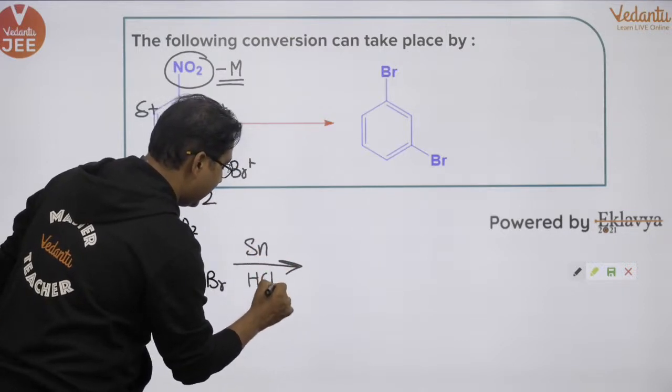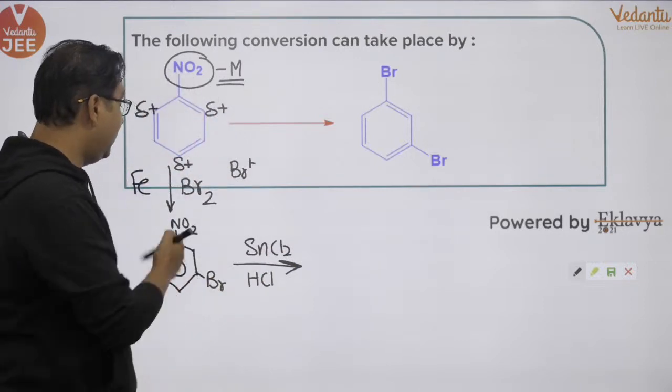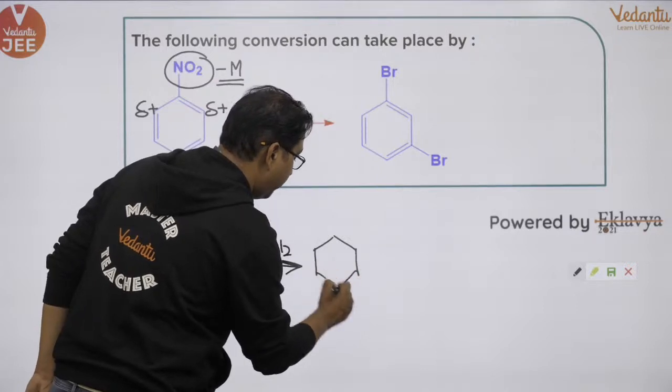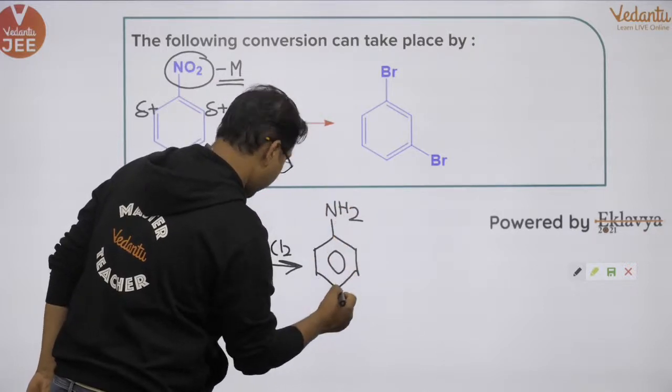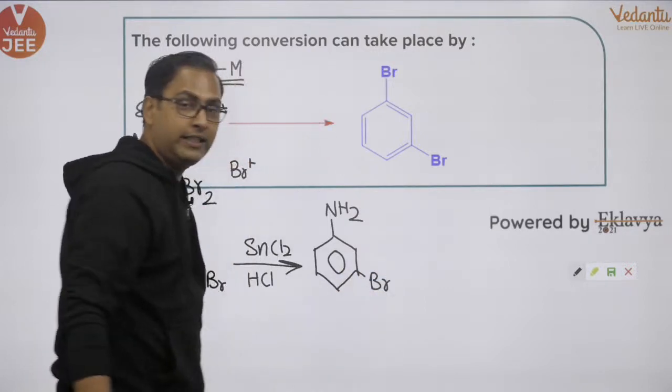Now the second step is Sn plus HCl, or SnCl2 plus HCl. This is nothing but reduction of the NO2 group. The reduction of the NO2 group gives you NH2 over here, and bromine will stay intact like this.